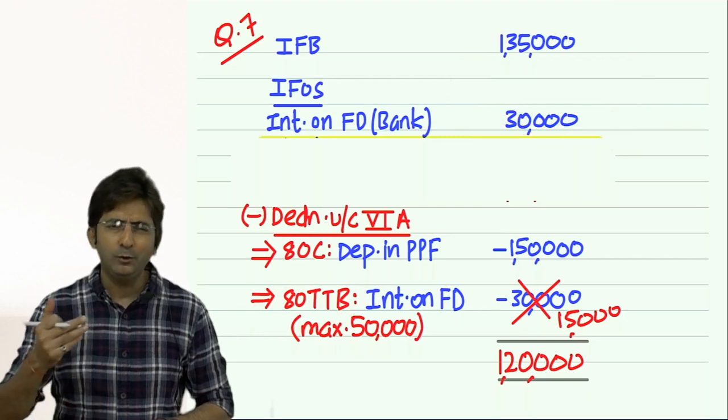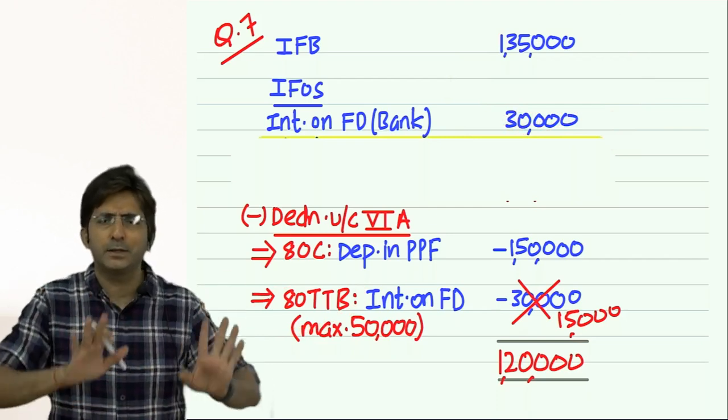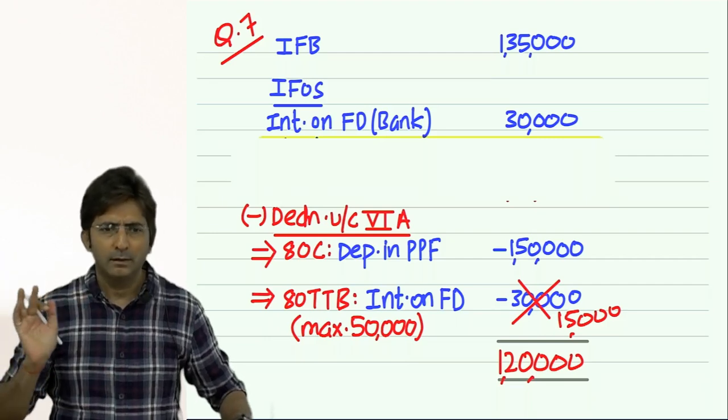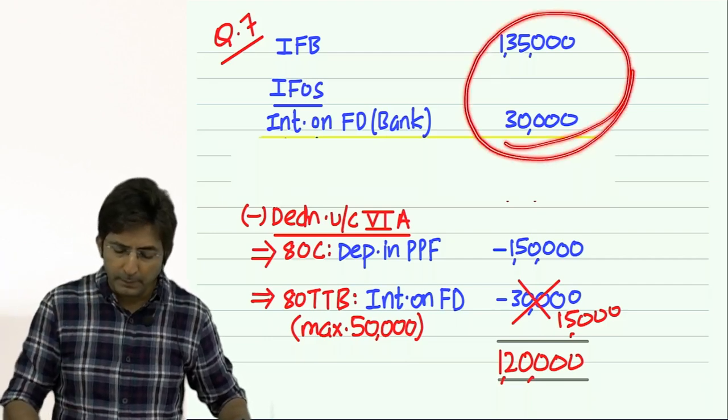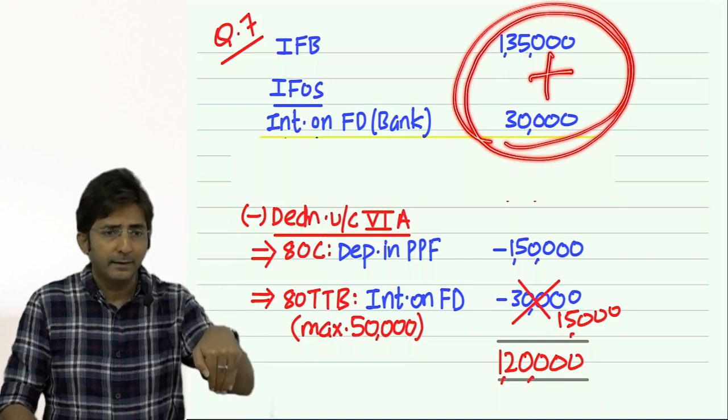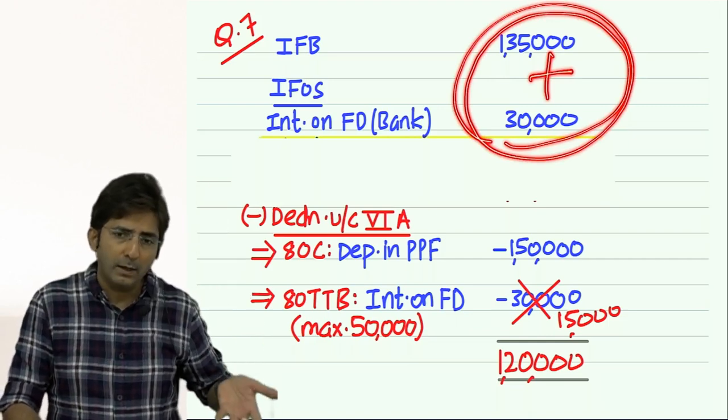Since we do 80C first, I did 80C first. Otherwise there is no sequence. One thing is important: your income itself is 1 lakh 65, so the deduction will be restricted to 1 lakh 65 only.